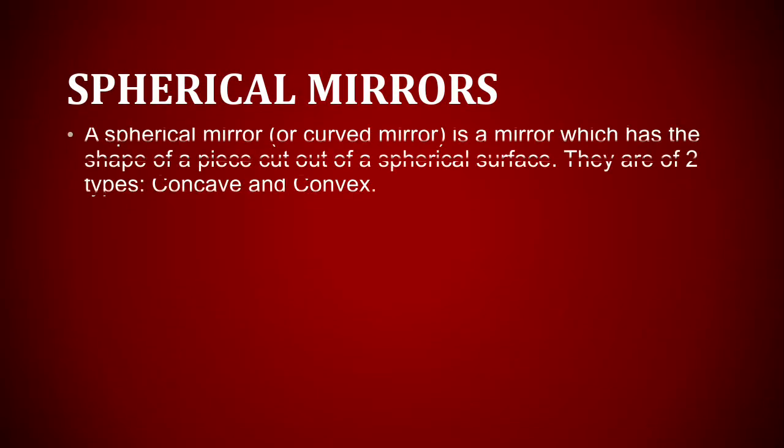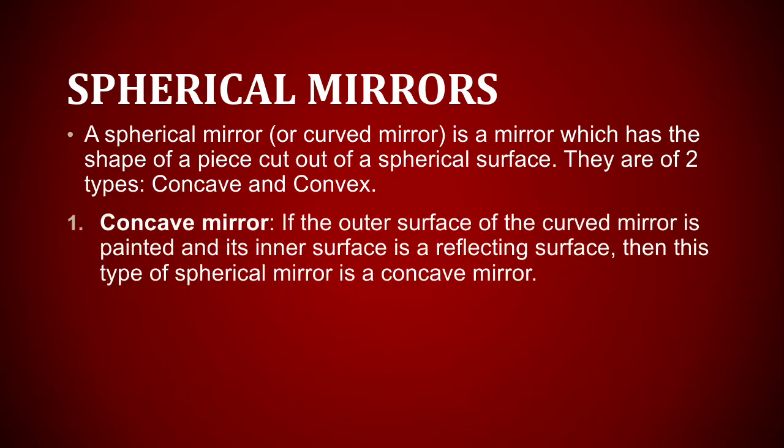Spherical mirrors. A spherical mirror or curved mirror is a mirror which has the shape of a piece cut out of a spherical surface. They are of two types, concave and convex. Concave mirror: if the outer surface of the curved mirror is painted and its inner surface is a reflecting surface, then this type of spherical mirror is a concave mirror.